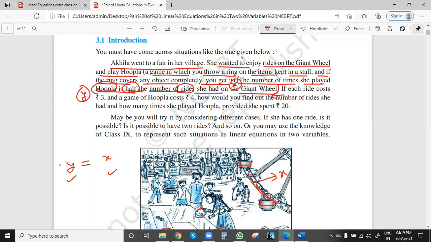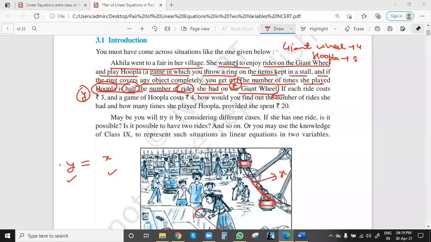Suppose on the giant wheel she had x rides. X can be 2, 3, 4. Let us take some value. Suppose she rode the giant wheel 4 times. Then the Hoopla game will be how many times? 2 times, half of the number of times she rode the giant wheel. So if the giant wheel is 4 times, then Hoopla will be 2 times. Correct.